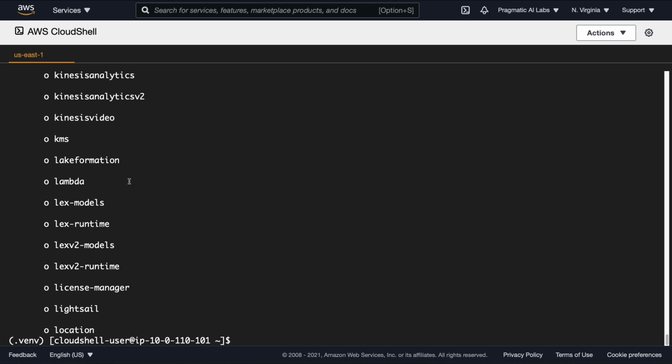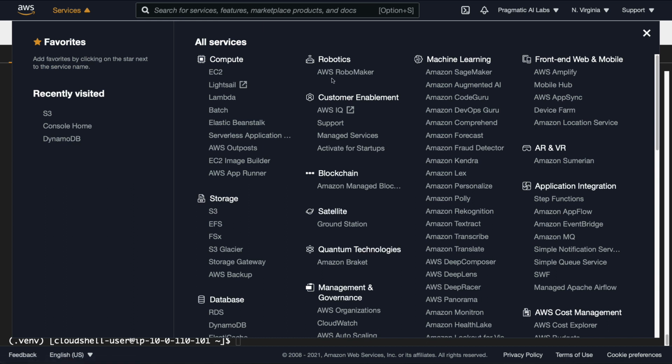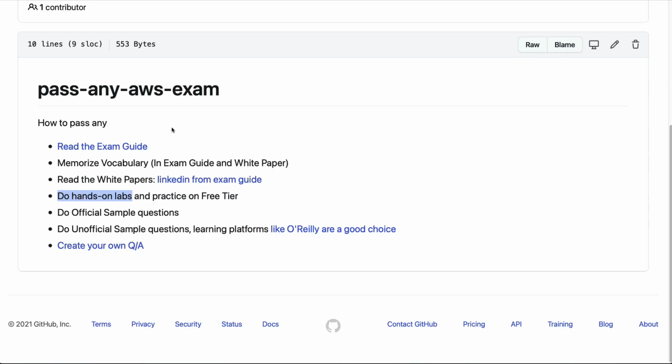So there's really no shortage of powerful things that you can do by exploring with the AWS terminal, and or going through the console and playing around with services and going through each one of these things. It really is an essential component of using the AWS platform. Now let's look at the sample questions next. And this is a critical component of studying for the exam, is actually practicing the sample questions.